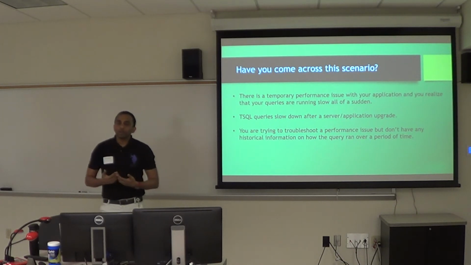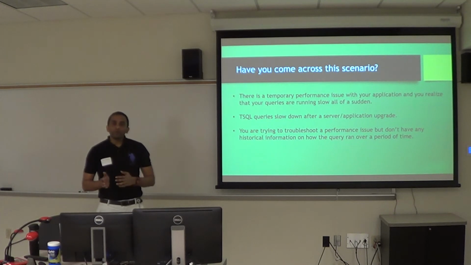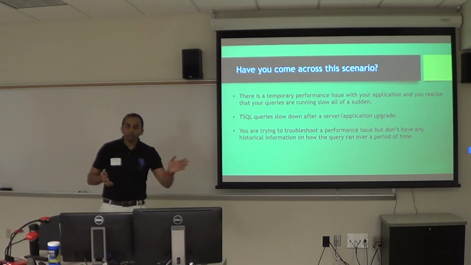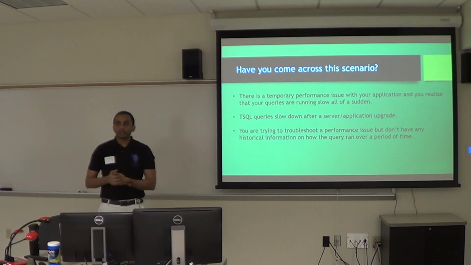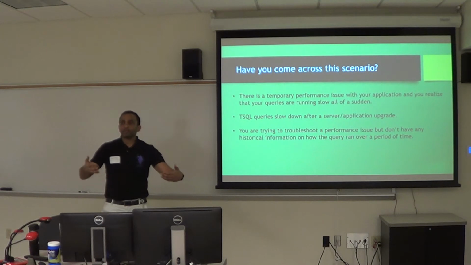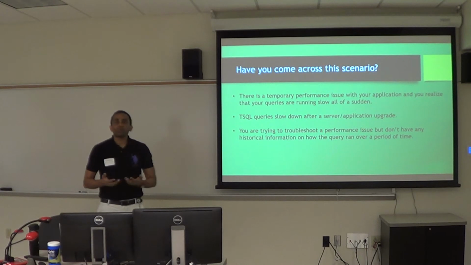So at that point, it becomes very important to get a history of how your query executed. Can I get an execution plan of my query from yesterday, and generate an execution plan today and just compare it? That will give me the correct picture as to what has changed behind the scenes. At this point, there is no way in which SQL Server actually maintains any history. If I want to know the top 25 slow running queries in my application, the only way for me at this point is through a DMV.